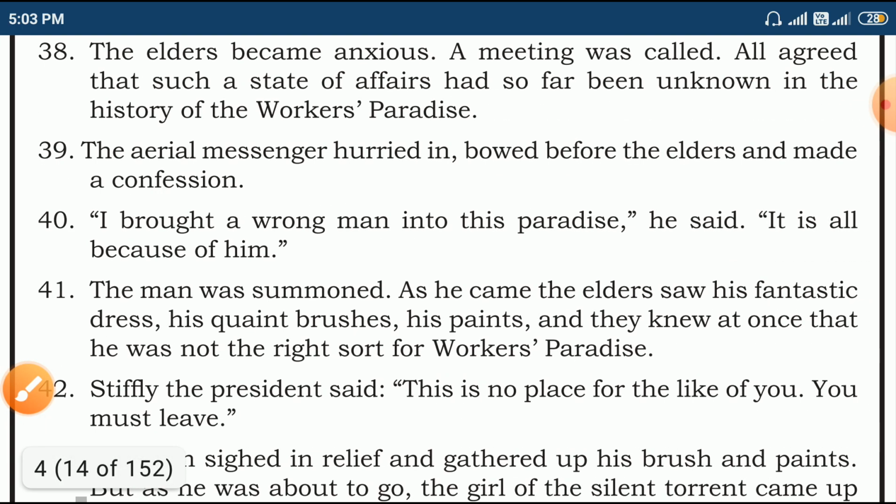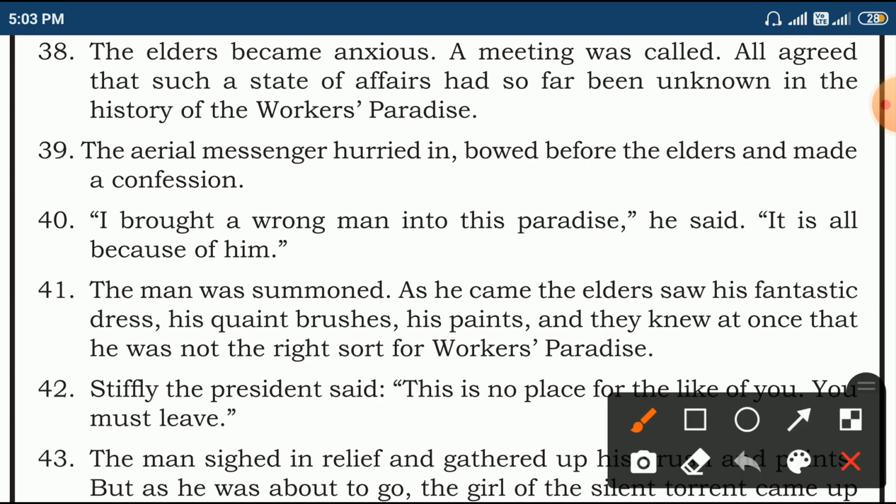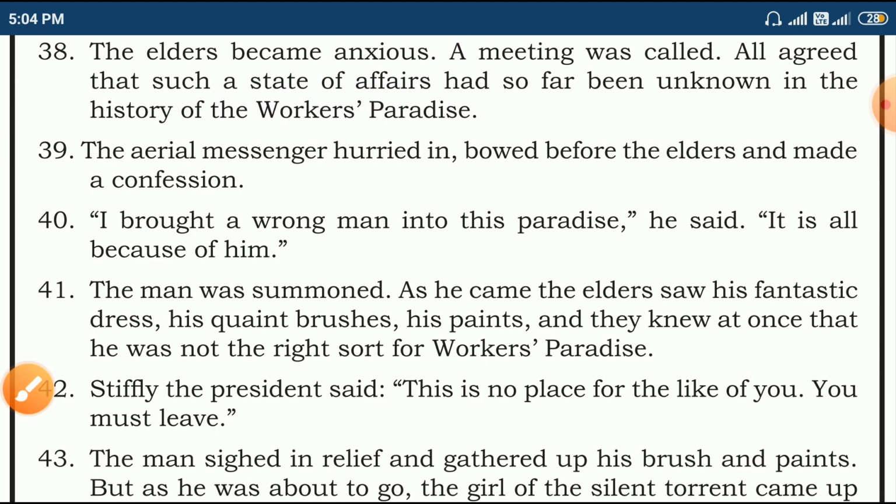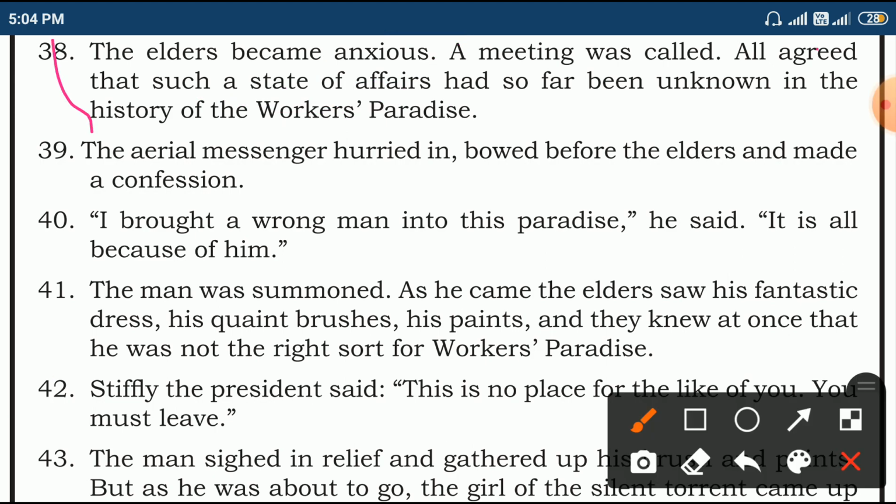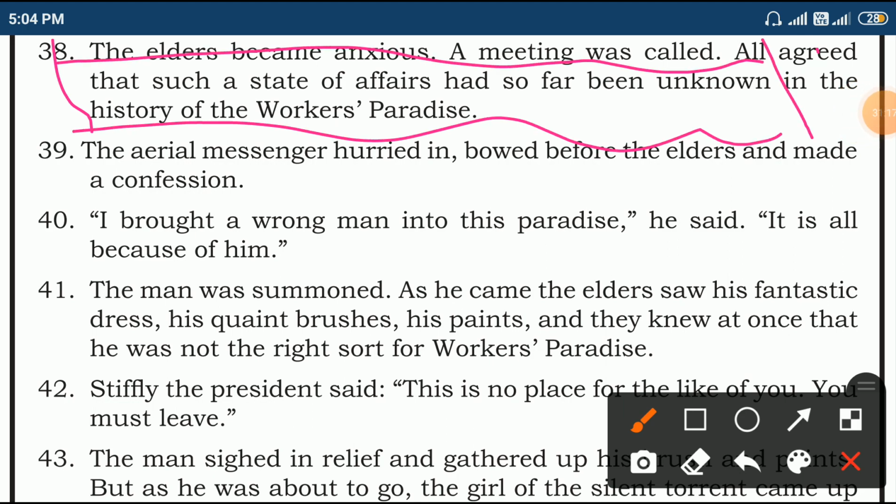Next, the elders became anxious. Due to this reason, the elders of Workers' Paradise were getting angry. What is the reason? A meeting was called. All agreed that such a state of affairs had so far been unknown in the history of Workers' Paradise. See, this is the new thing that happened in this Workers' Paradise. They used to ask everybody, so why? What is the reason behind this?